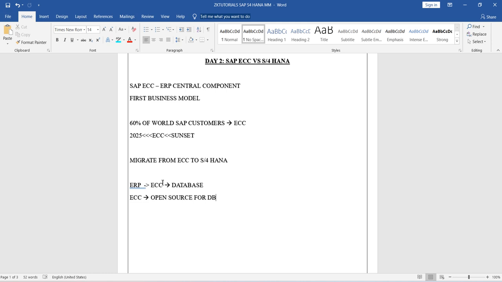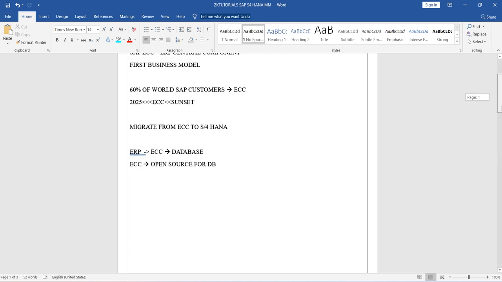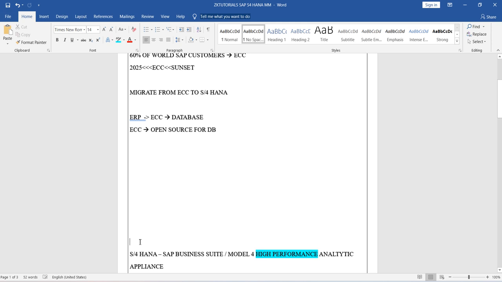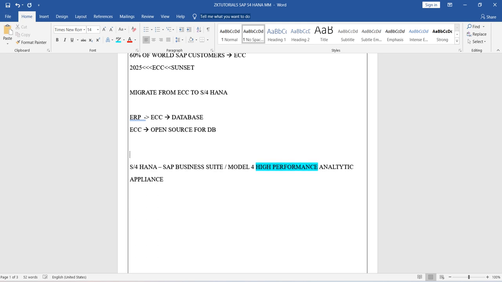So this database and all other things become open source. But in S4HANA we don't have that particular setup. In S4HANA we didn't take that kind of risk, because what we made is that S4HANA can be used only on the HANA database. So we have a dedicated database for S4HANA. Only on that database can S4HANA be installed and used. It cannot be used on any third-party database.